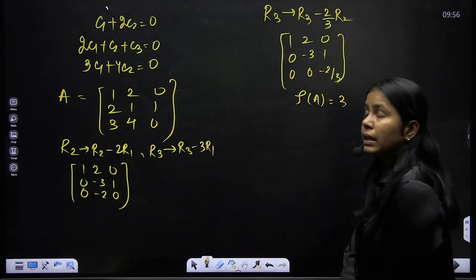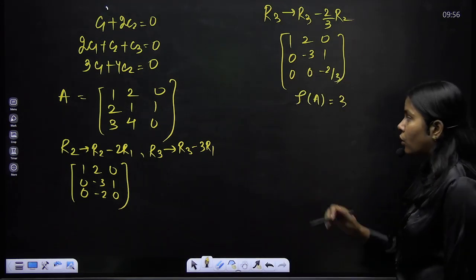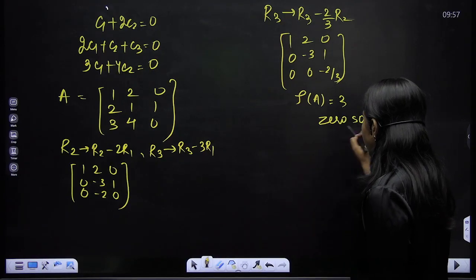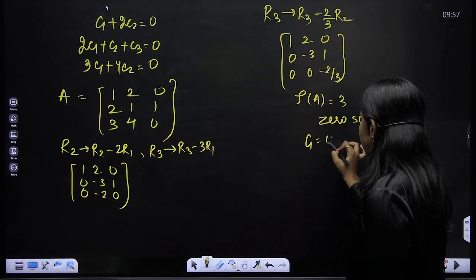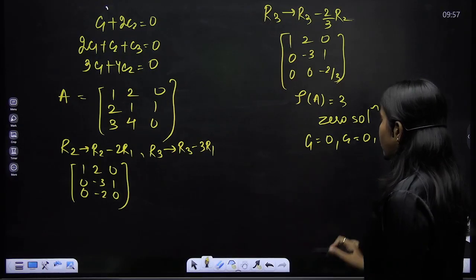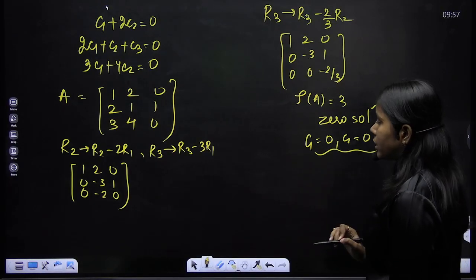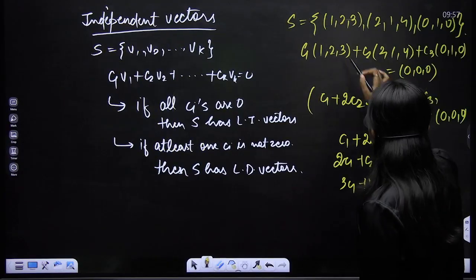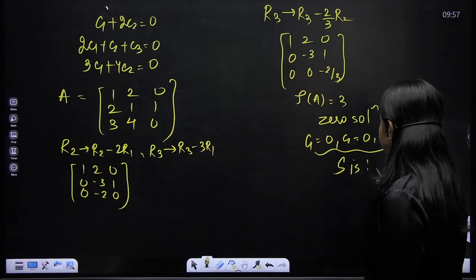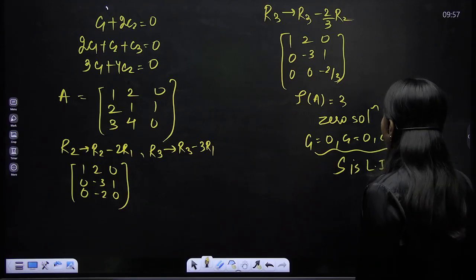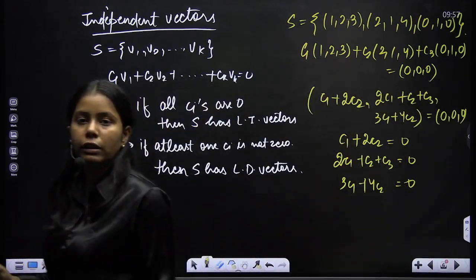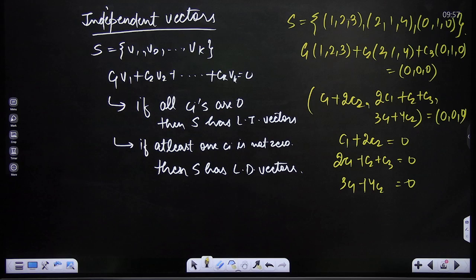So that means it has a unique solution, or you would say the zero solution. So that means C1 is 0, C2 is 0 and C3 is 0. Right, all three values are 0. So you can say that this set S is linearly independent, because there does not exist any C1, C2, C3 such that the linear combination of all the vectors would be 0.